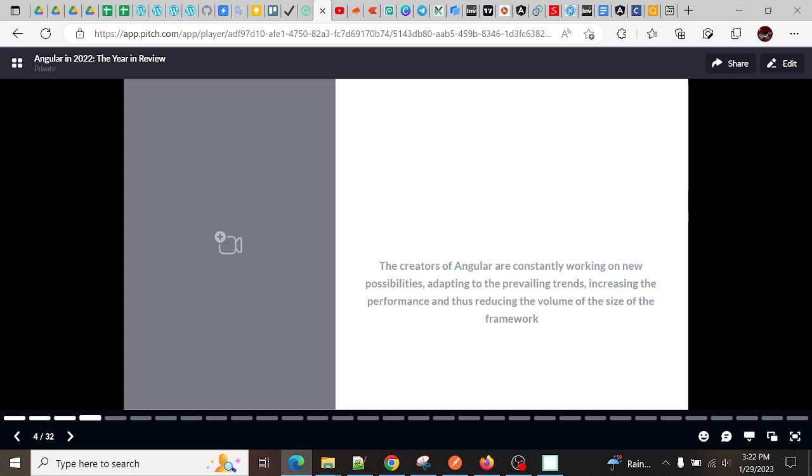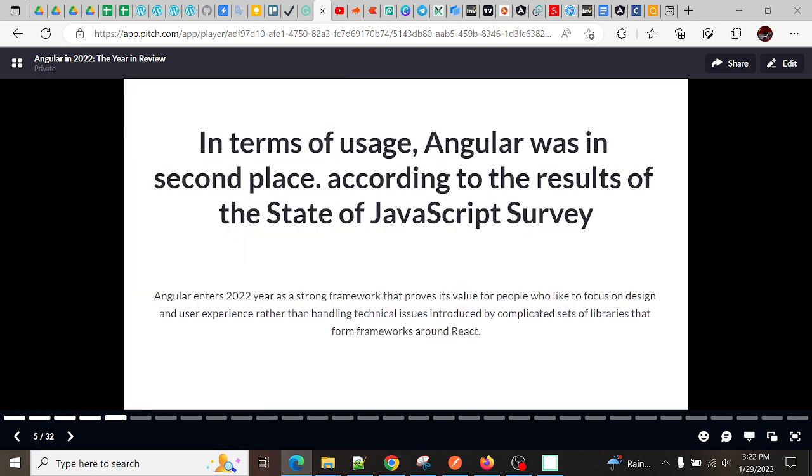The creators of Angular are constantly working on new possibilities, adapting to prevailing trends, increasing performance, and reducing the size of the framework. This is an ongoing process. Day by day the performance is increasing, and in terms of usage, Angular was in second place according to the State of JavaScript survey. There is big competition between React and Angular, and these two are the popular frameworks that people are currently working on.